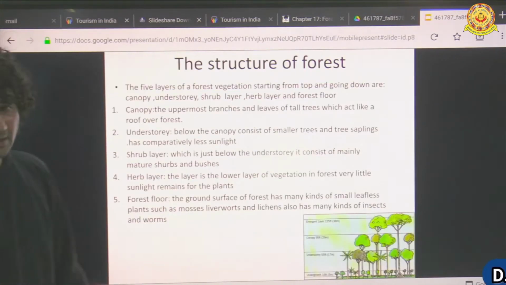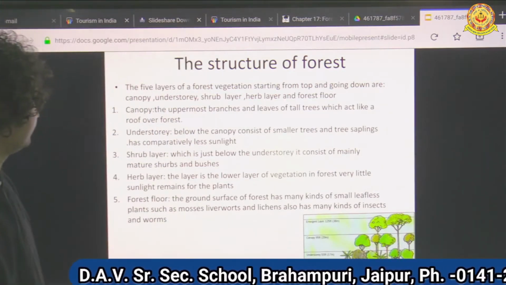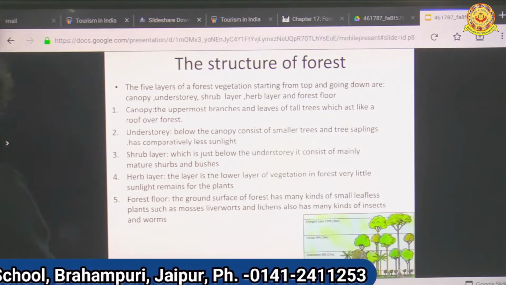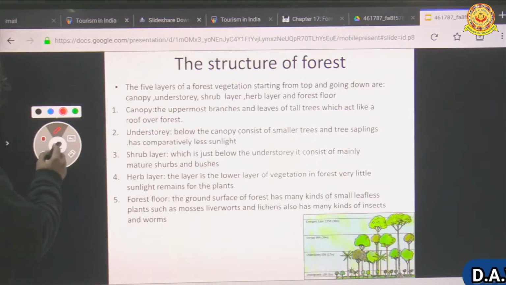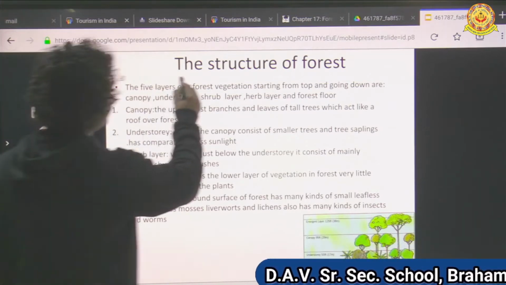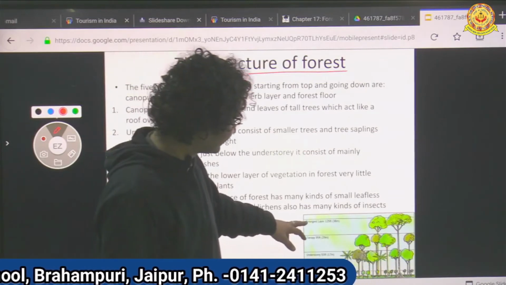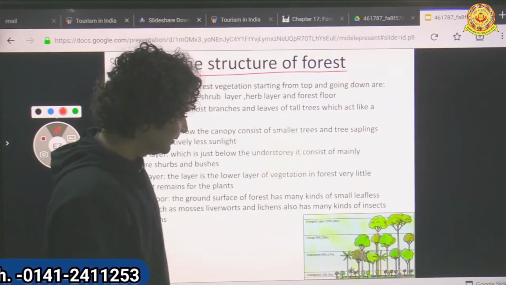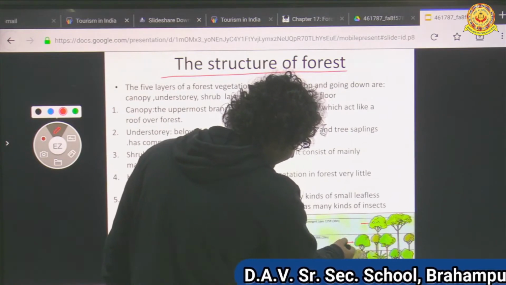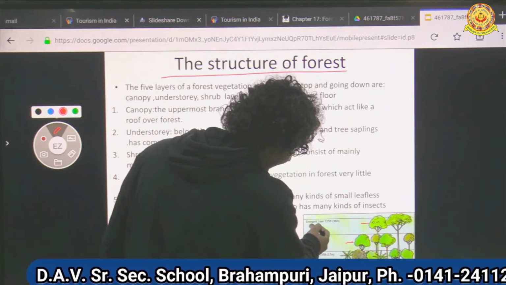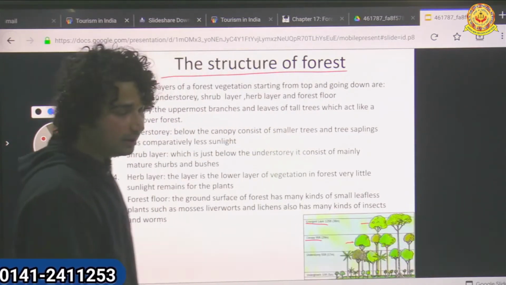Now the structure of forest. See here the structure of forest. This is the larger plant than this short one. It is said to be the canopy, and it is the emergent layer. It is a larger tall plant, tall trees.